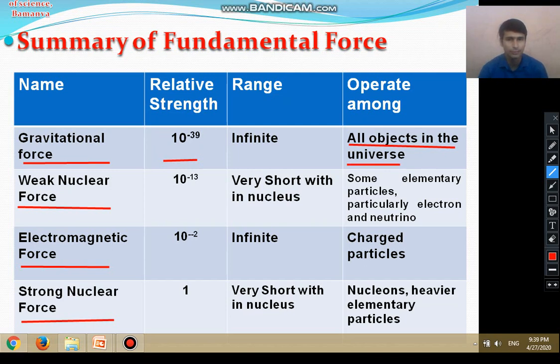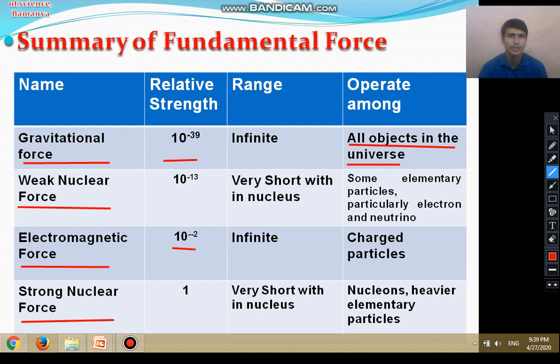Weak nuclear force: the relative strength of the weak nuclear force is about 10 raised to minus 13. It is exerted within the nucleus, and appears only on some elementary particles like neutrino and antineutrino particles. Third, electromagnetic force: the relative strength of the electromagnetic force is 10 raised to minus 2.